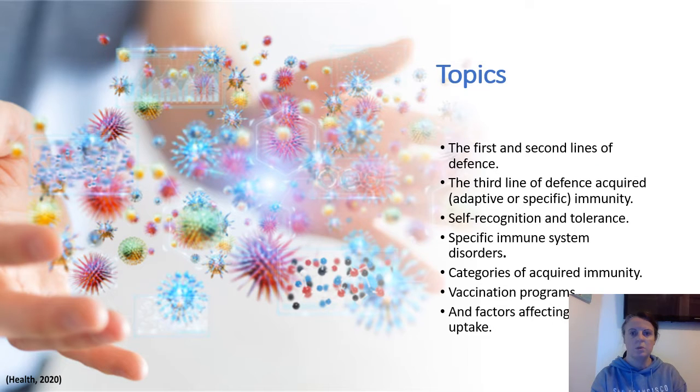During this presentation I will discuss the following topics: the first and second line of defense, the third line of defense and acquired, adaptive or specific immunity, self-recognition and tolerance, specific immune system disorders, categories of acquired immunity, vaccination programs, and factors affecting vaccine uptake. Before I discuss how the body defends itself against disease, I am going to discuss what causes disease and how it spreads.